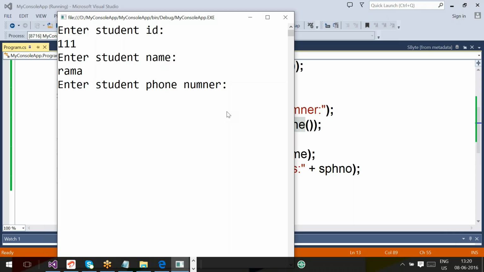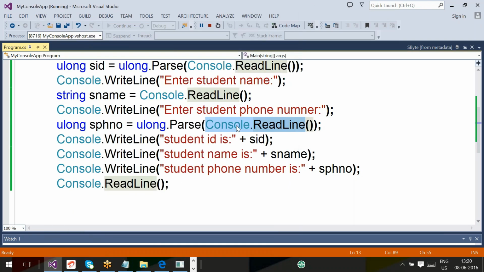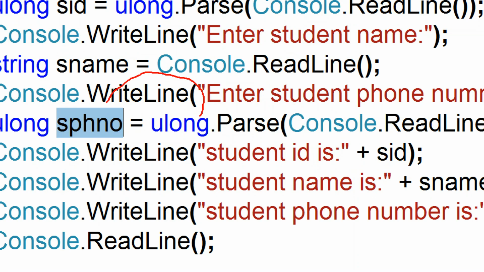User input, holding the command prompt window. The user entered a number, 9866193194. Once the user pressed enter, readline will return that 9866193194 as a string value. That string value will be converted by the parse method into ulong. Finally, the RHS will contain the number 9866193194, which is of type ulong. Next, control will execute the LHS, which will create a variable. Next, the RHS value will be assigned into the LHS variable because of the assignment operator.